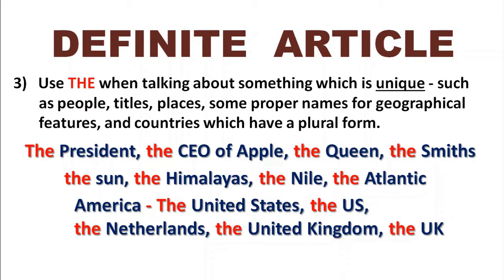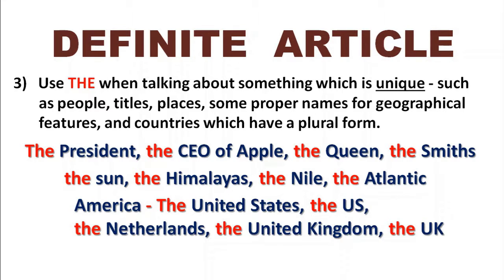But if you say, I'm going to the United States of America, you have to use the definite article because United States is a plural form. So you might say, I'm going to the United States of America, or you might say, I'm going to the United States, or you might say, I'm going to the US. We can use America on its own, but when we use the United States or the US, we always use the definite article because it's a plural form.